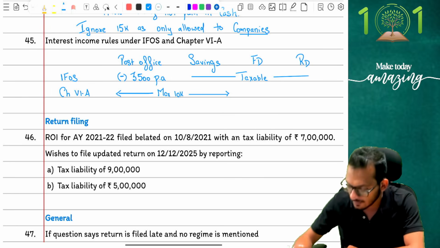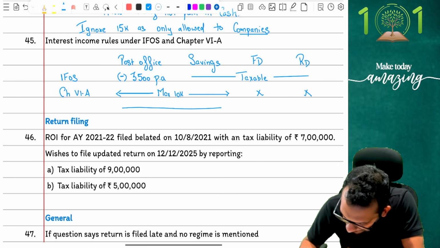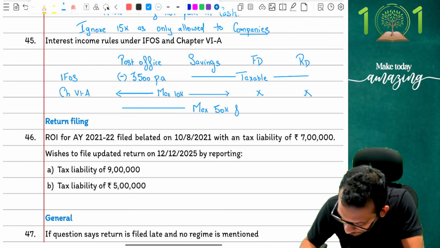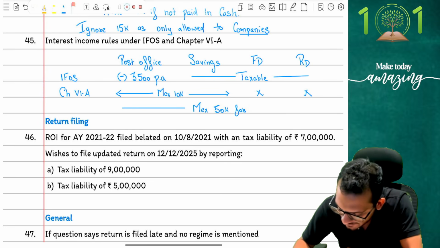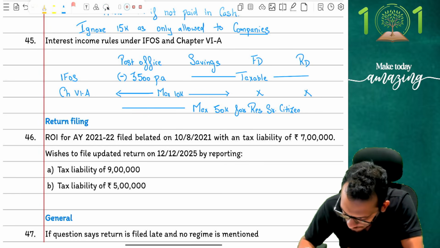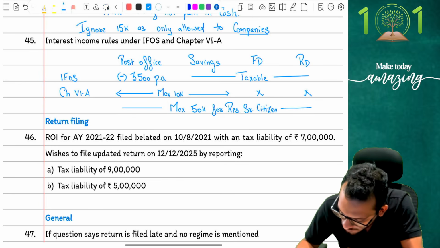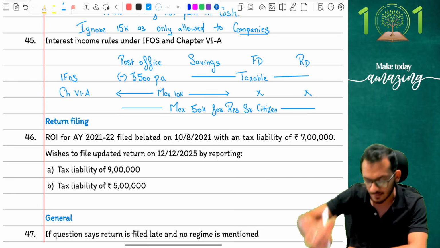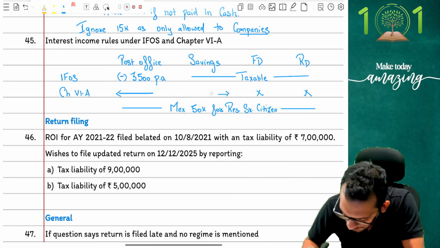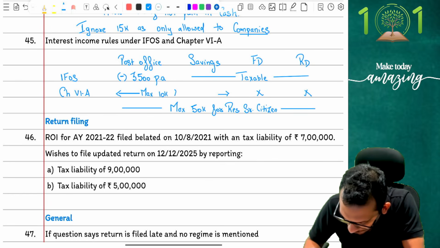Nothing to be given here, but you can claim a maximum of 50,000 rupees as a resident senior citizen under any deposit. Matlab, a resident senior citizen, whether he gets money from post office or from anything else, it does not matter, and therefore he will get a deduction no matter what. Let me put it a better way, people. I can say here maximum 10,000 rupees for a normal citizen.